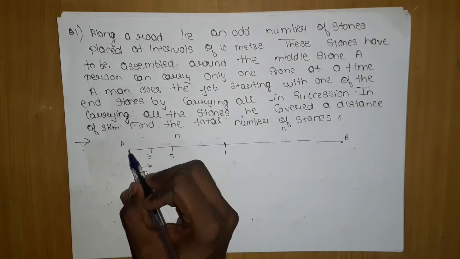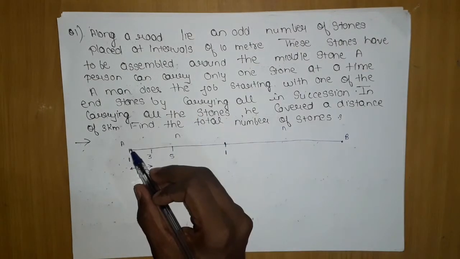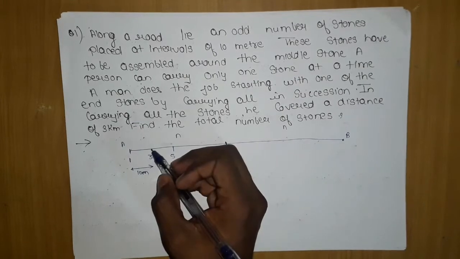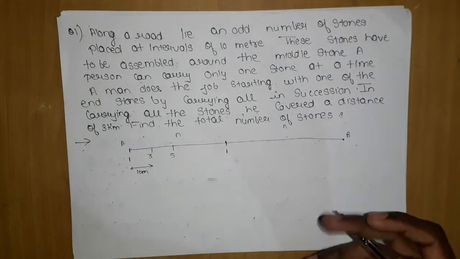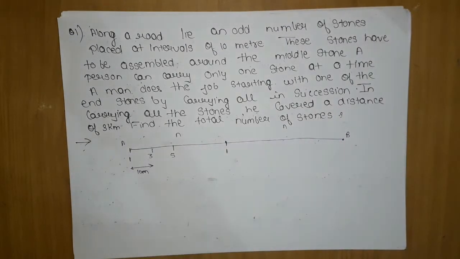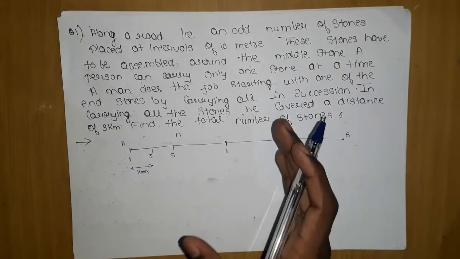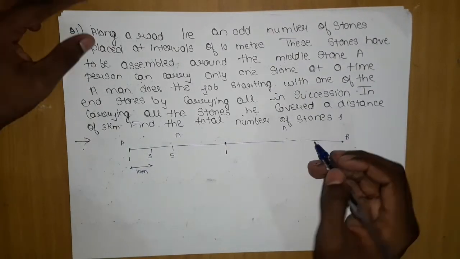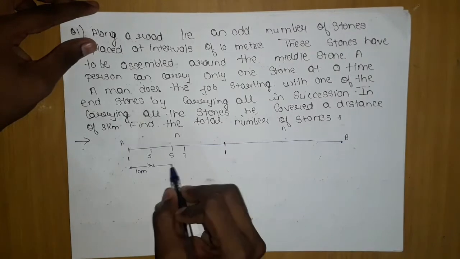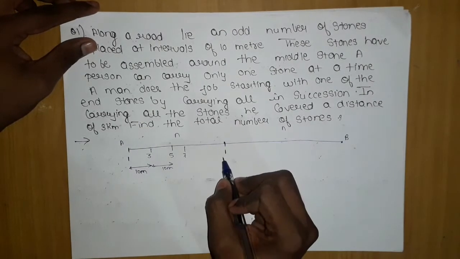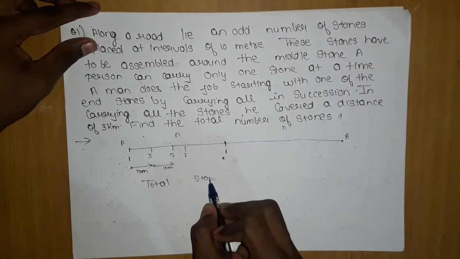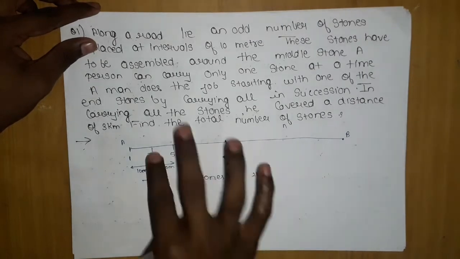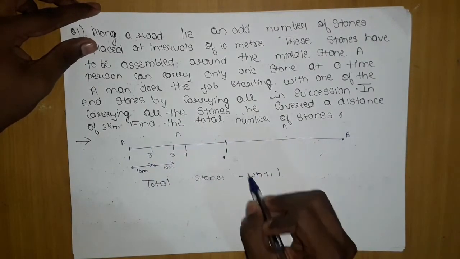He cannot take two stones at a time. He will take one stone, move this distance and come back, take the next stone and place it here, and he will do this continuously. Doing this he covers 3 kilometers of distance. We want to find the number of stones when he covers a distance of 3 kilometers. Now we have got an idea. This will be 10 meters, and so on. First we should know the total stones. Total stones are nothing but 2n plus 1.